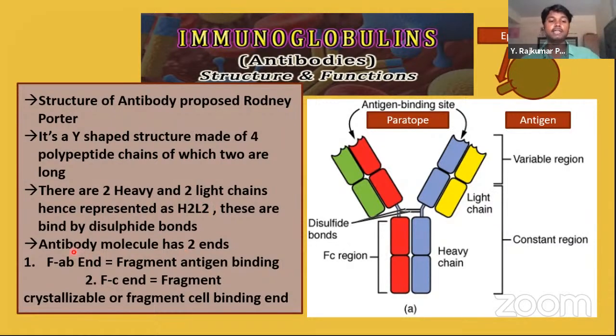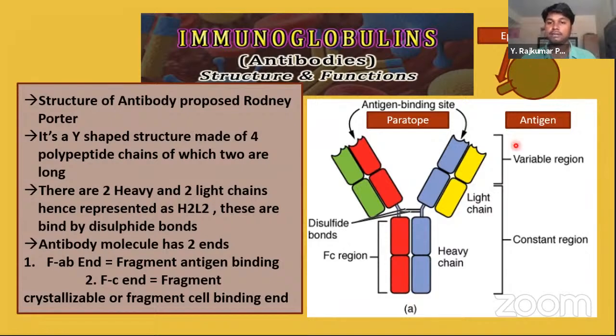Okay. Antibody molecules have 2 ends: the FAB end, that's called fragment antigen binding, and the FC end, fragment crystallizable, fragment cell binding end. Okay. So here in the picture you can see the antigen and antibody.